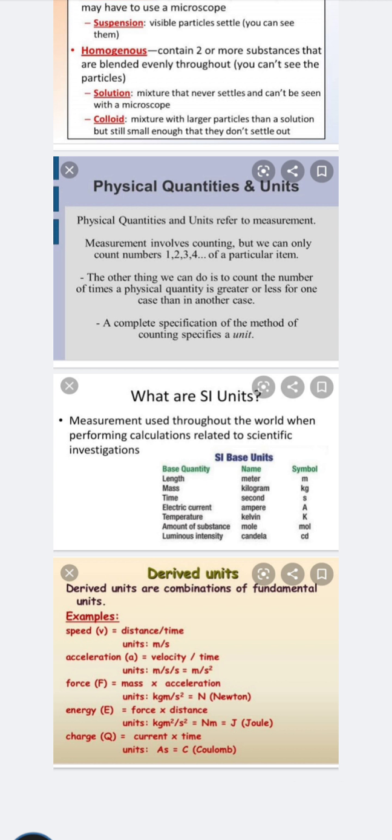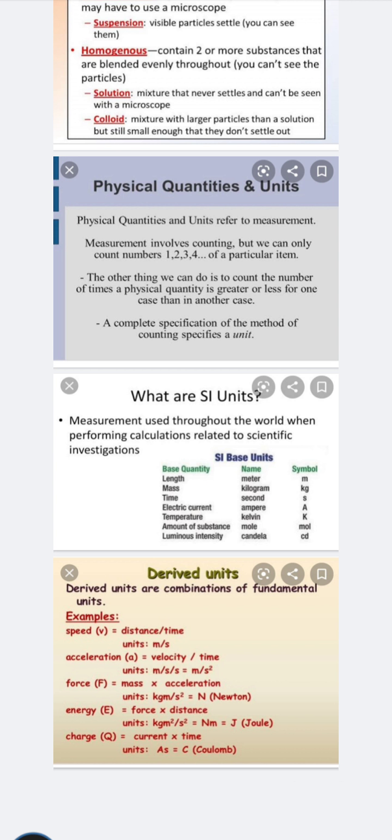The measurements used throughout the world for performing calculations related to specific investigations are called the SI units. The units are also of two further types, the fundamental units and the derived units.